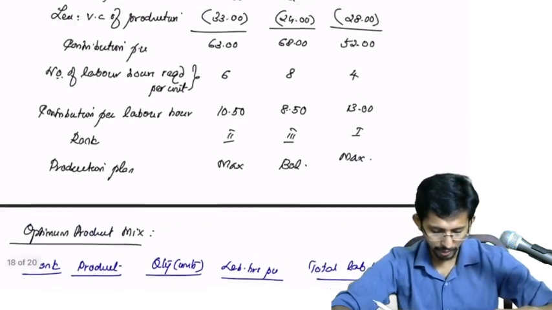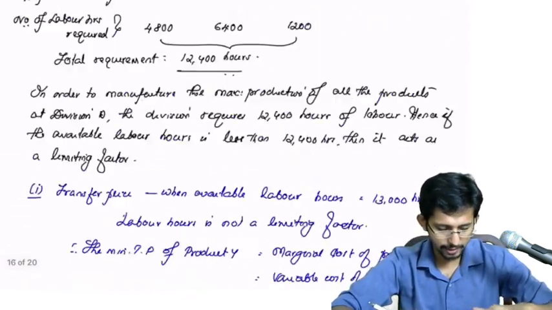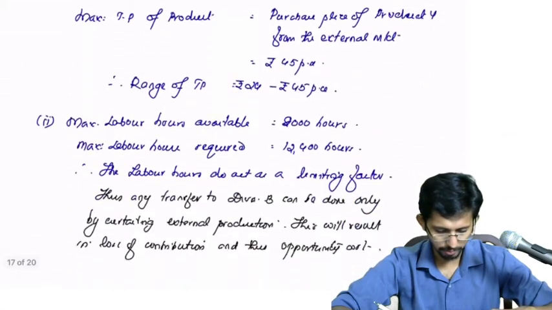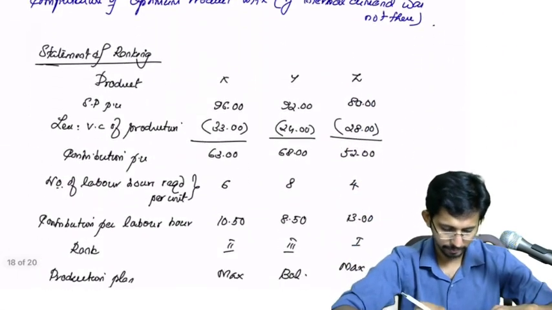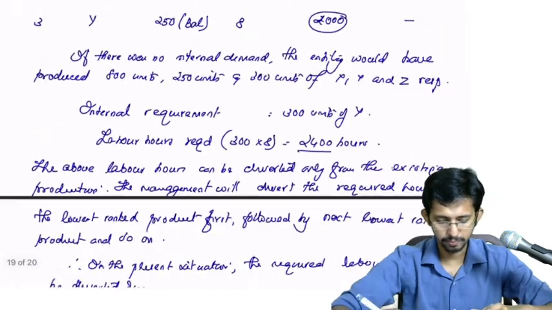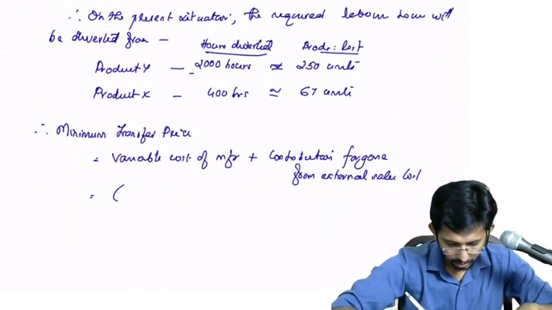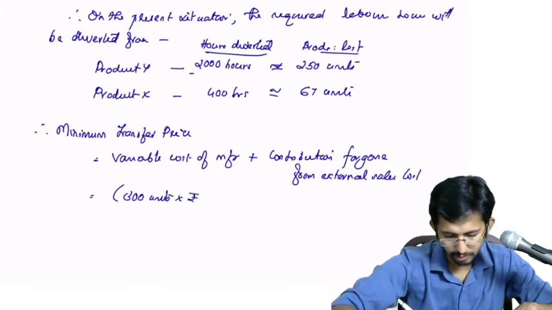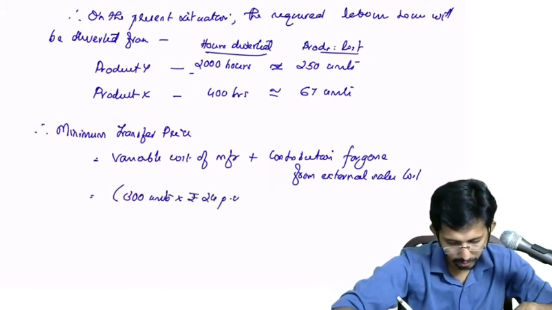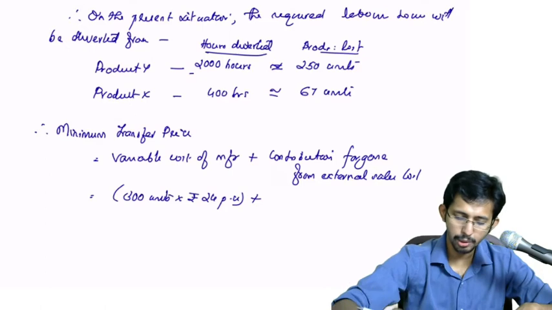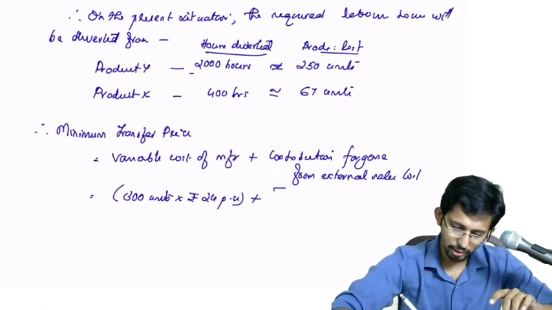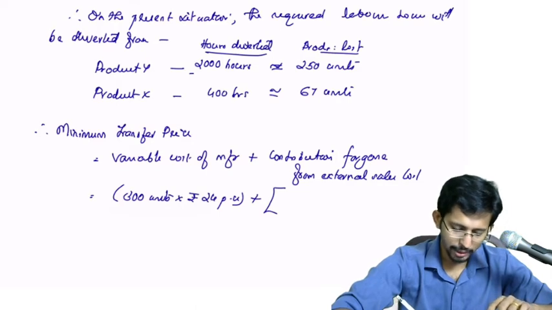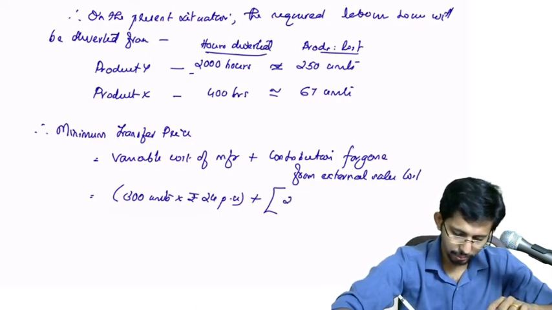Variable cost of manufacture of product Y is 24. So 300 units into rupees 24 per unit, plus contribution foregone from external sales. You have two products. One is Y itself. How many units of Y have been lost? 250 units.